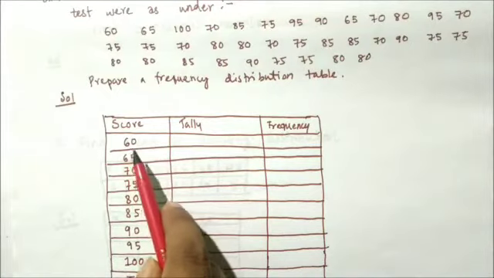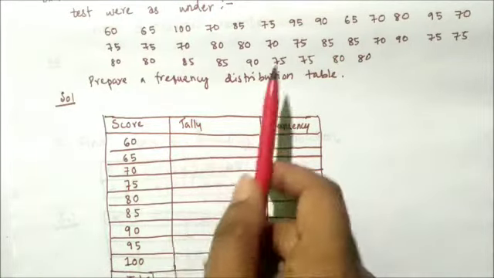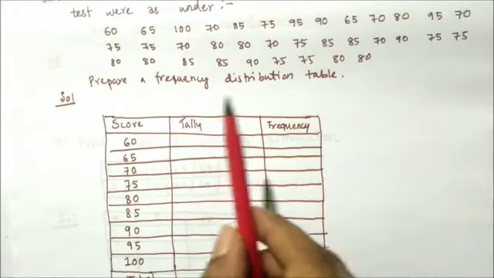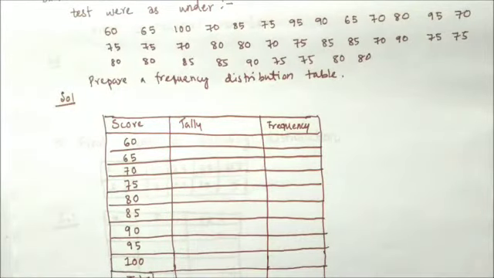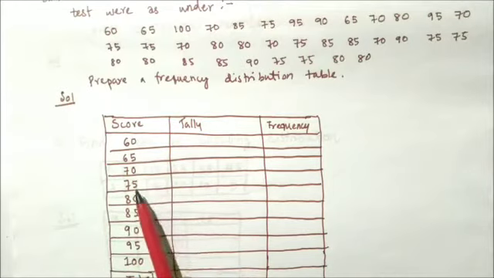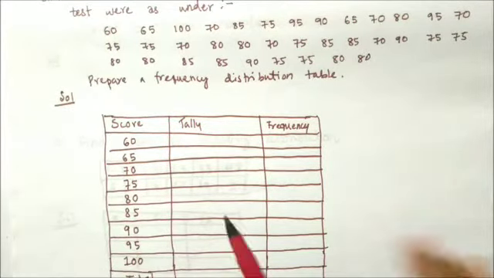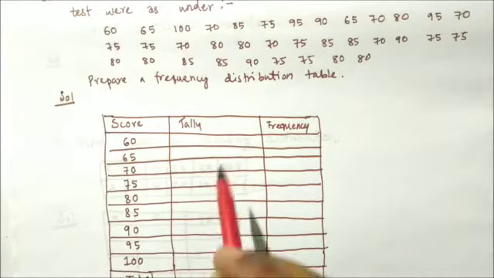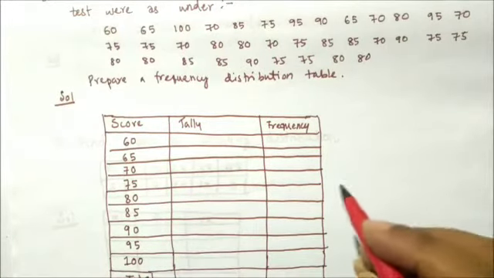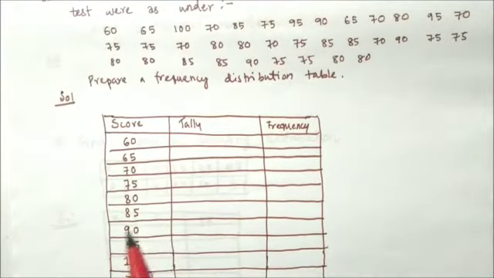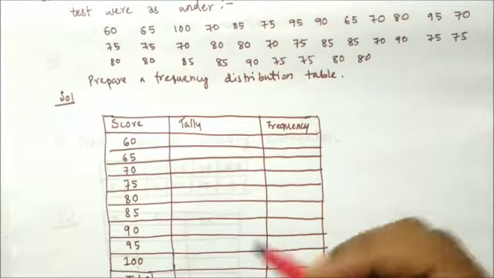Here you see 60, then 65. That means 62 is not here. If you check, 62, 63, 64, 61 you will not get. Only 60, 65, 70, 75, 80, 85, 90, 95 and 100 you will get. Now we will tally. Tally means you need to count how many times 60 is occurring. So we will use the tally mark.